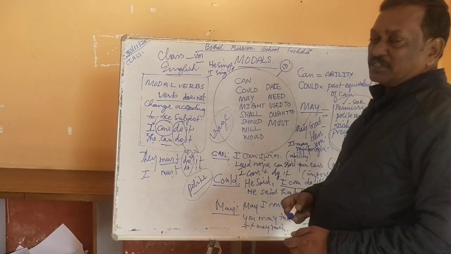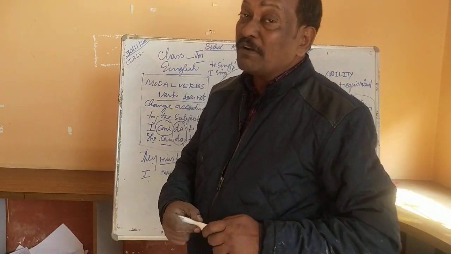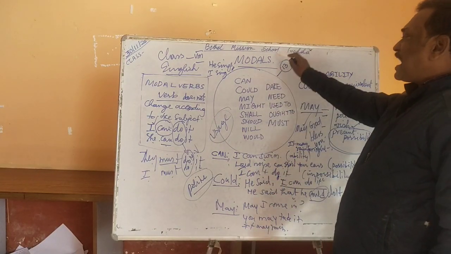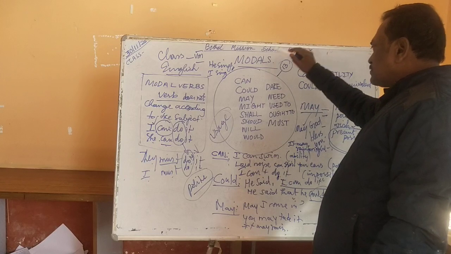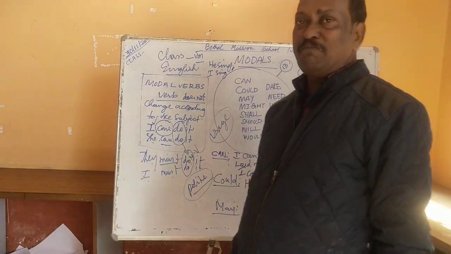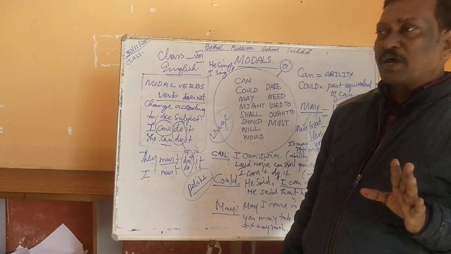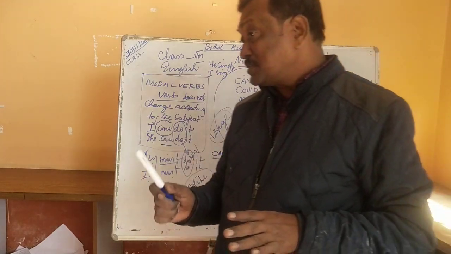So, dear students, we started off with the modal verbs today, but we have not ended. We started with can, followed by could, and then finally may. So, these three modal verbs can be learned by you. Your grammar textbook is there.